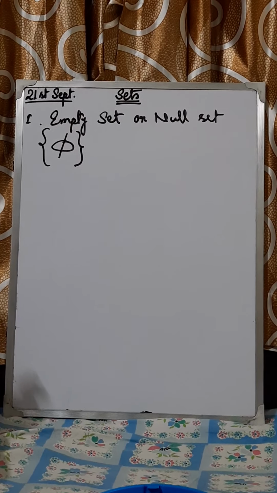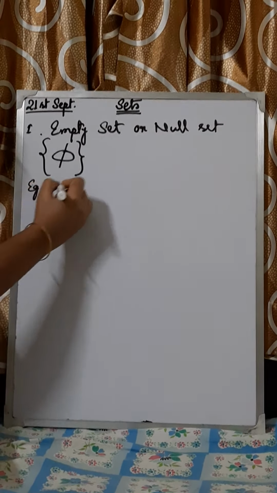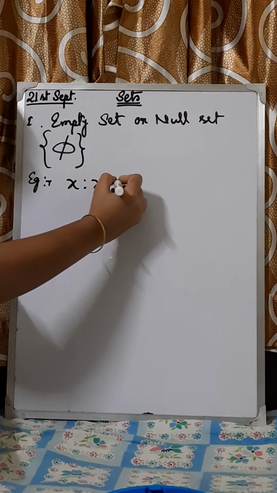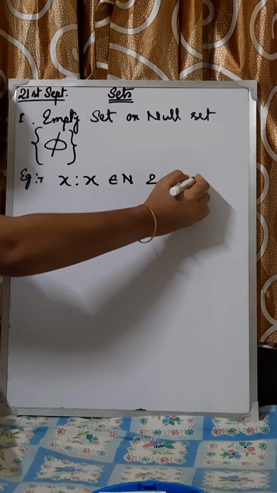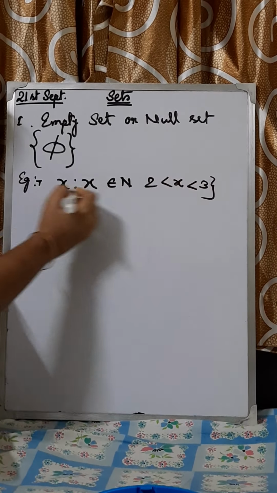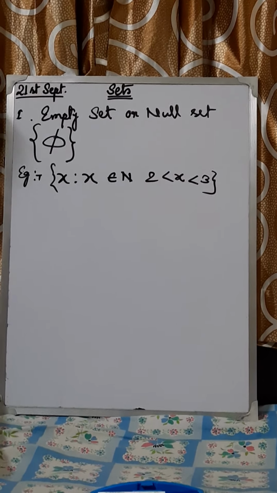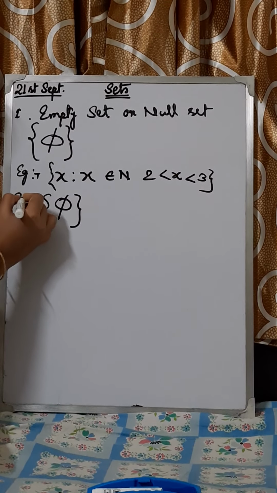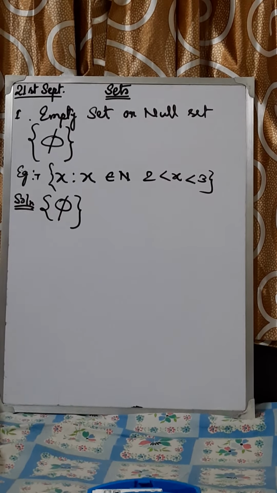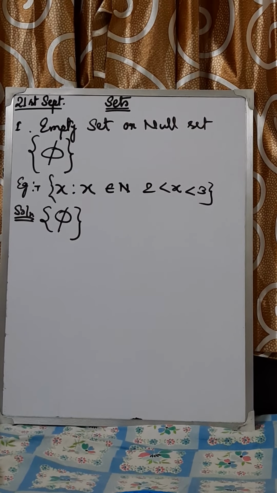Suppose we take an example. It is given that x such that x belongs to N where 2 < x < 3. That means the number which is between 2 and 3. That means there is no such number, so the set is empty. So we can write the answer is the null set. Solution is null set. Got it?